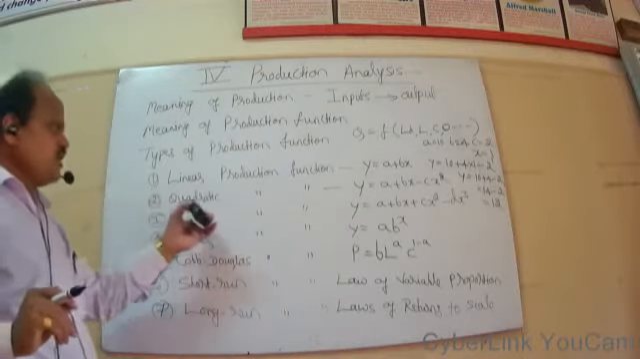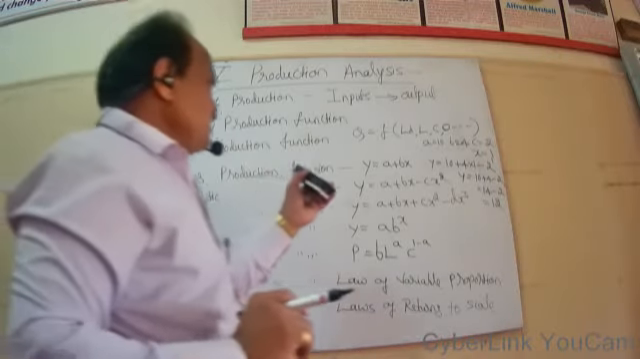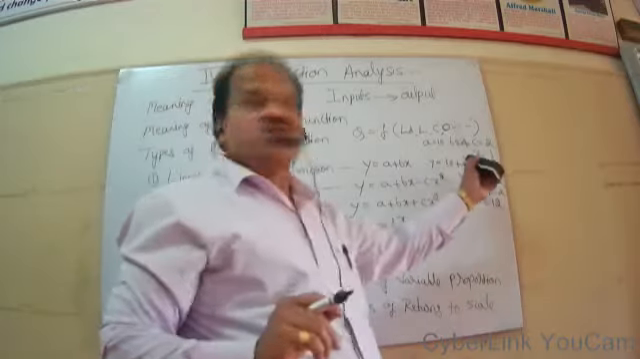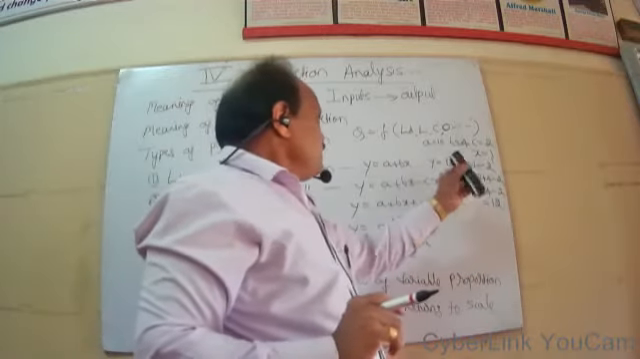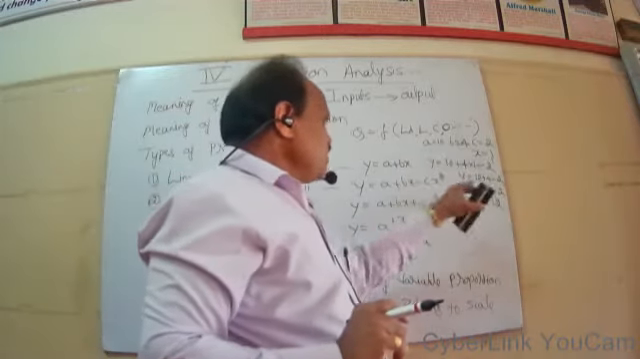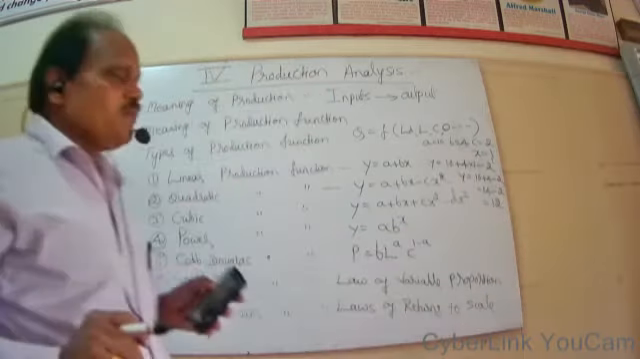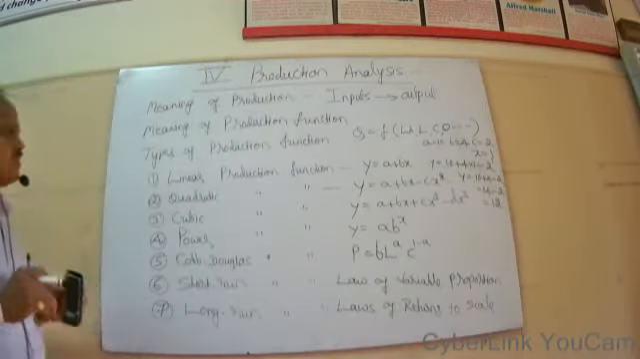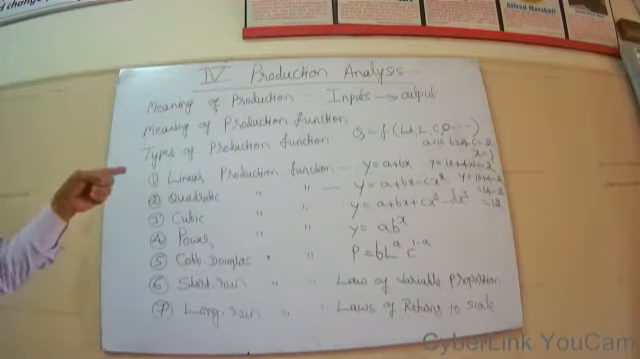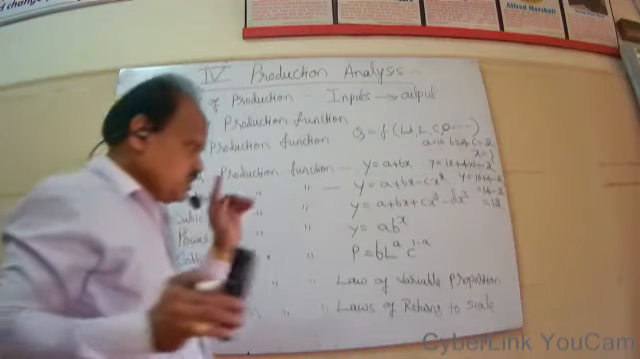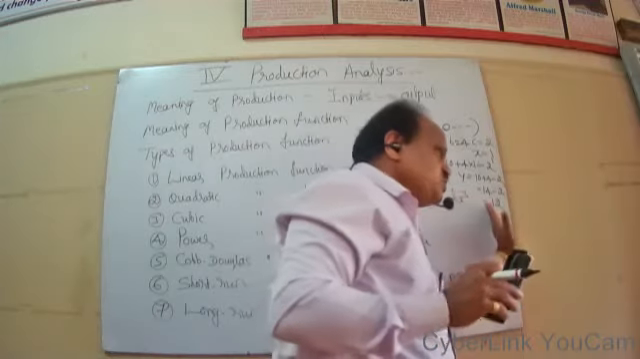So in case of quadratic production function, if A, B, C values are like this, then if X is 1, you will get 12 as your output. So by using quadratic production function, you will get the total output, which is equal to 12 units.